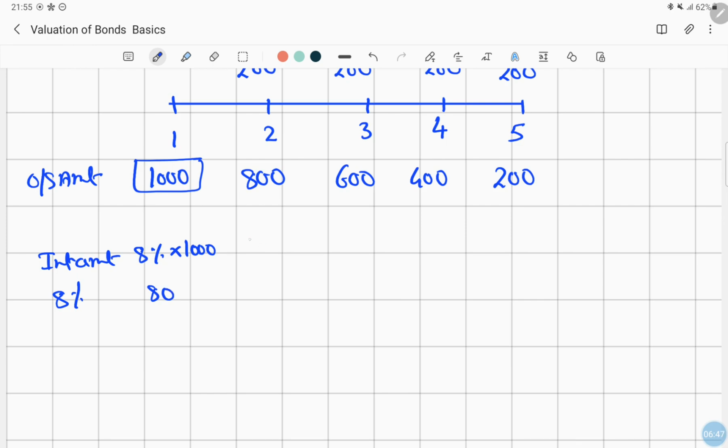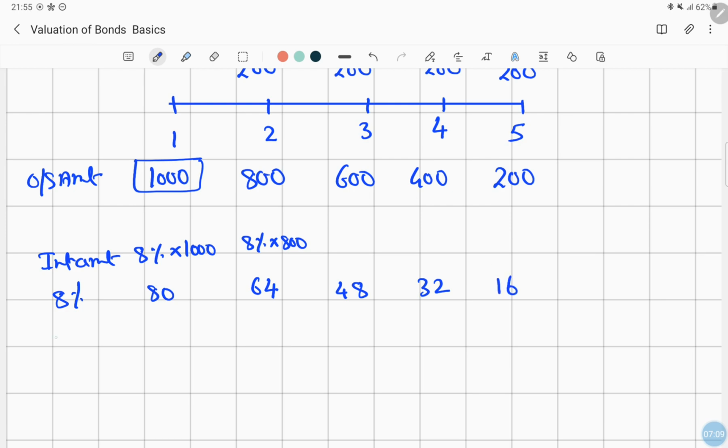Similarly, 8% into 800, we have 64. Then 8% into 600, we have 48. Then 8% into 400, we have 32. Then 8% into 200, we have 16.